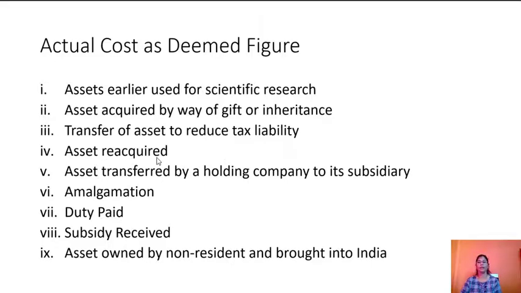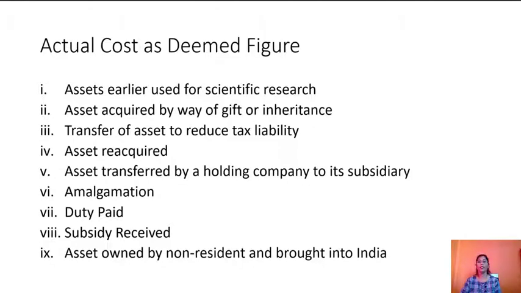Asset reacquired. If an asset is transferred by the assessee to another person in an earlier year and subsequently reacquired by him, the actual cost would be the actual cost when he acquired the asset as reduced by the amount of depreciation allowed to him and reduced again by the amount of depreciation in the subsequent years, or the actual price for which the asset is reacquired by him, whichever is lower.